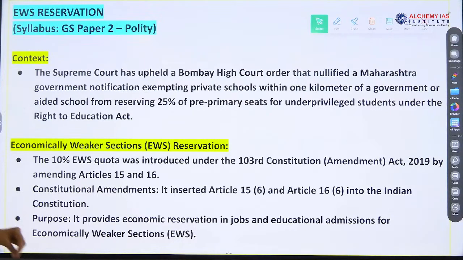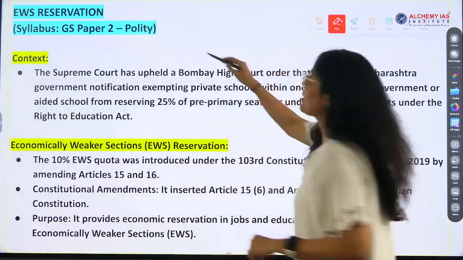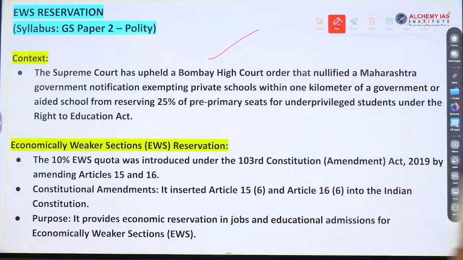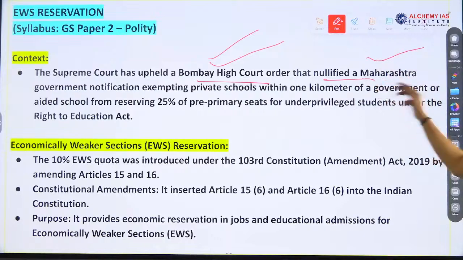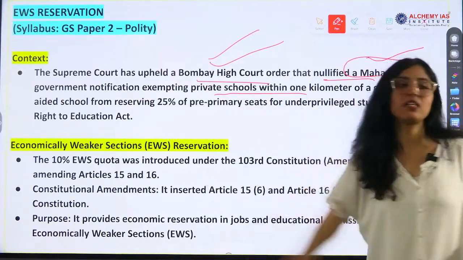EWS reservation. Economically weaker section. The Supreme Court upheld a Bombay High Court order that nullified a Maharashtra government notification.